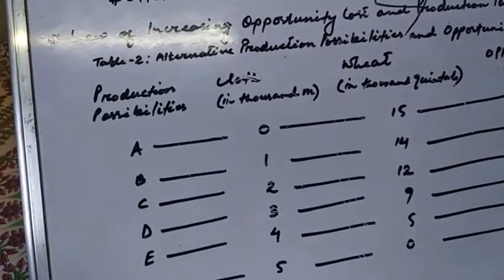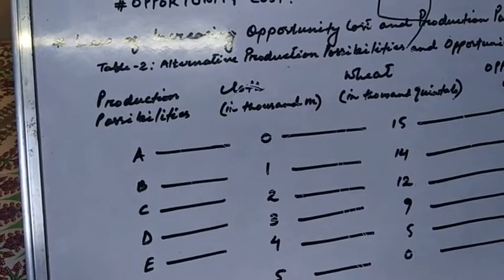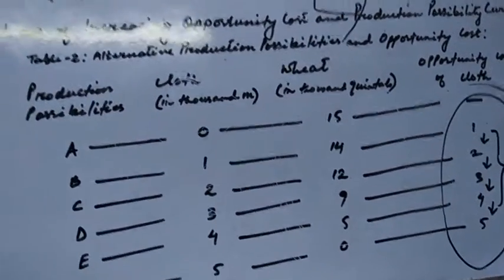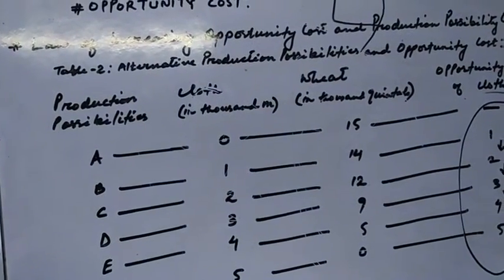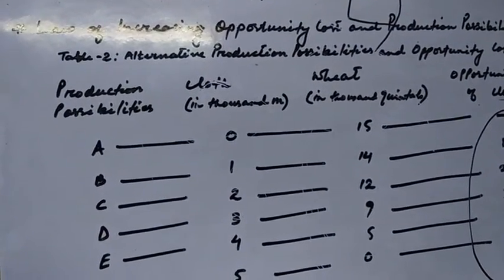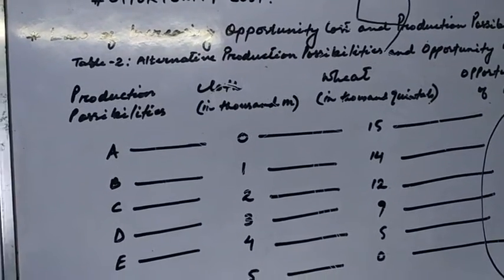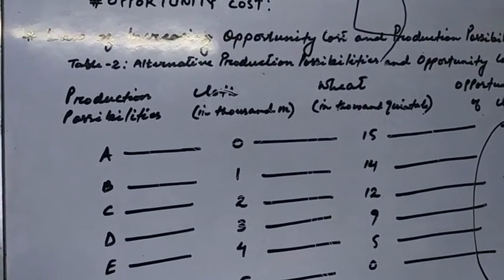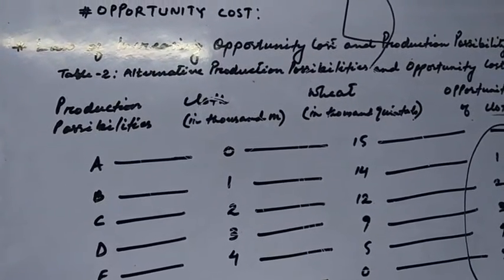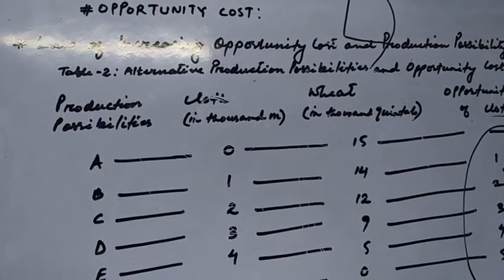And another example, land is more adapted to the production of wheat than for the production of cloth. On the other hand, textile machinery and automatic looms are specialized for and suitable for the production of cloth.